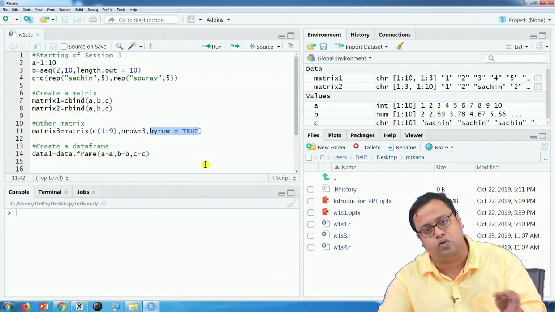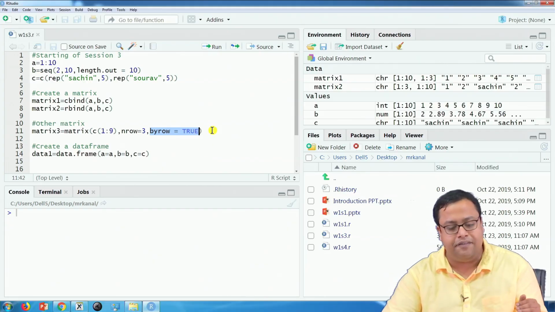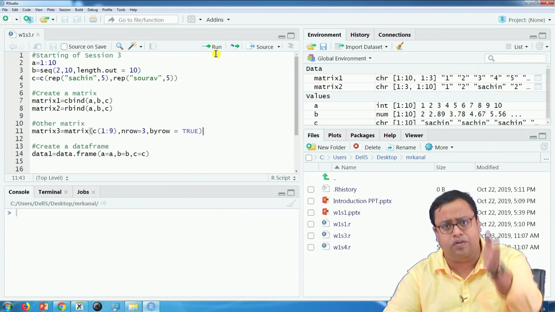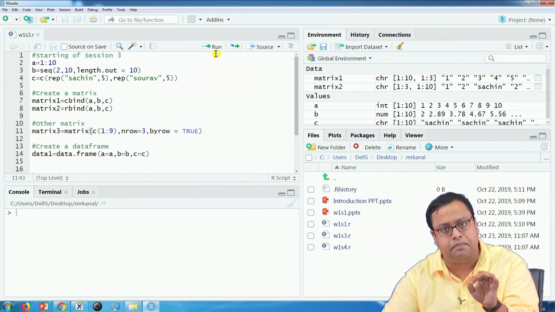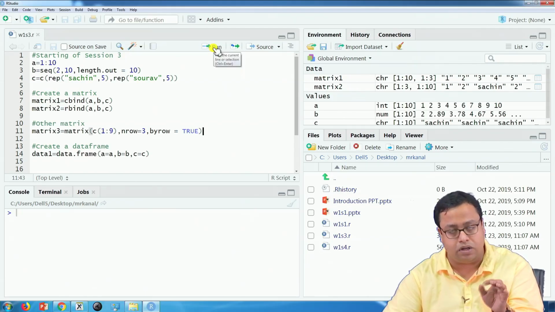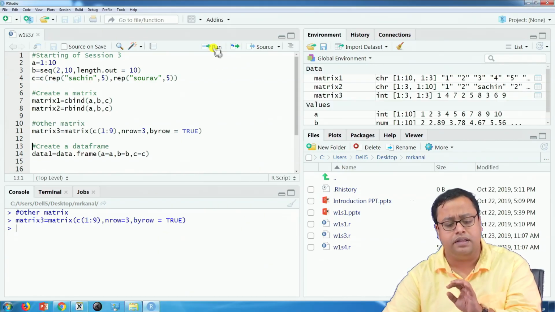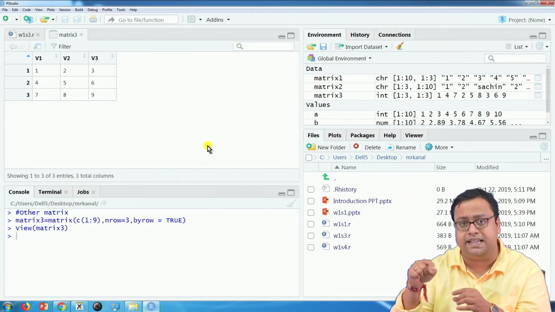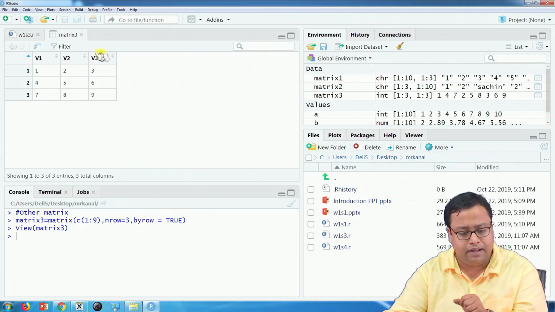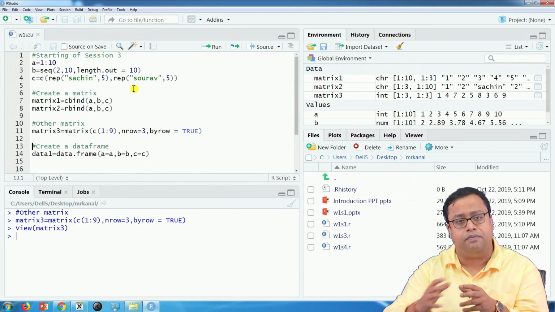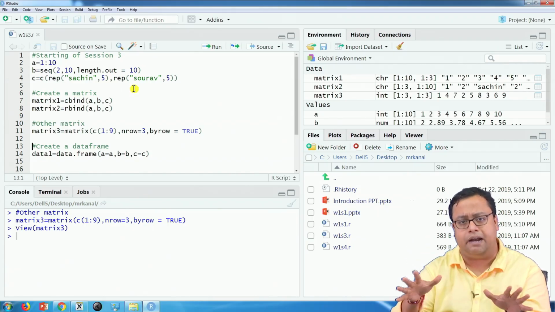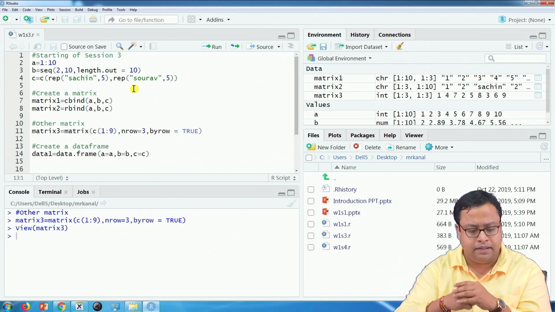If it is byrow is equal to true, then it will populate it row wise, and if it is false, which is the default, it will populate column wise. If I do not write anything, it will treat it as false, so column wise population will happen. But if I write byrow is equal to true, then row wise will happen. So if I see matrix 3, you will see that 1, 2, 3, 4, 5, 6, 7, 8, 9 is coming row wise. So that is another type of matrix formulation. The three types of matrix formulations I have shown you: cbind, rbind, and matrix as a function.